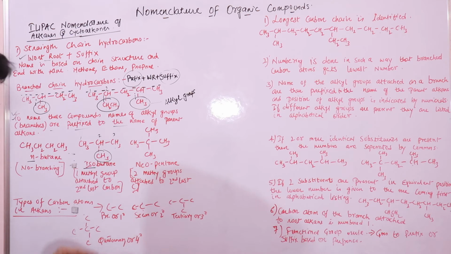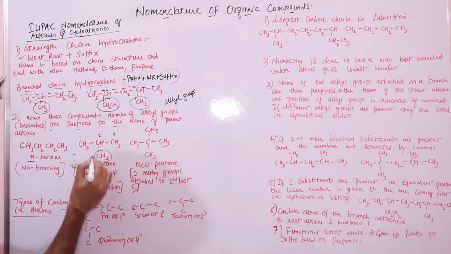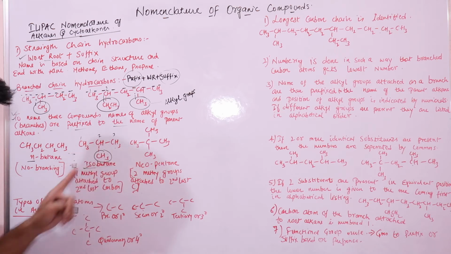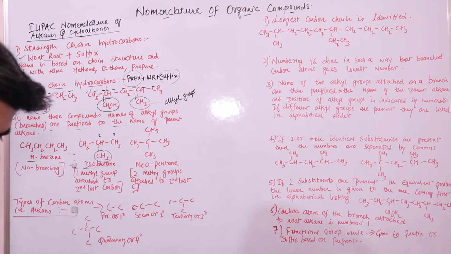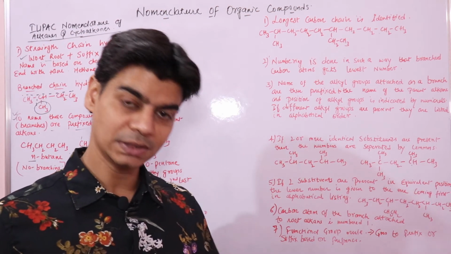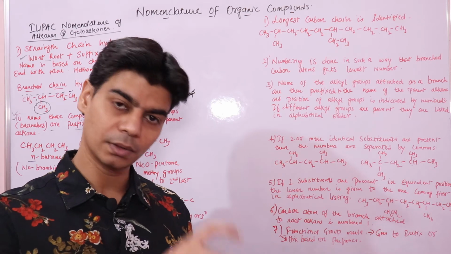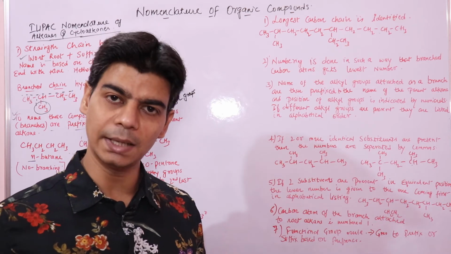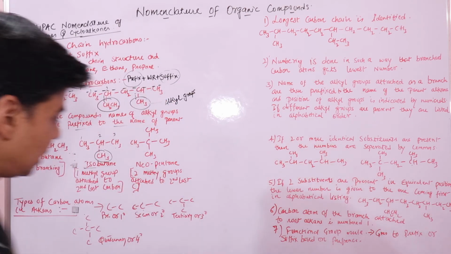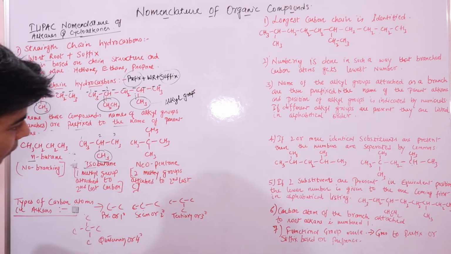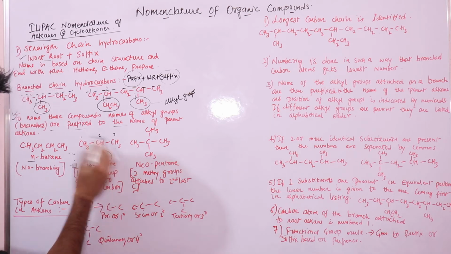You put isobutane, 1 2 3 4, 4 carbon atoms, butane. Since you have one carbon atom in the branch, one methyl group added as a branch, it is iso: one methyl group attached to the second last carbon atom. So wherever you see a carbon atom, just look at the second last carbon atom. If you have one methyl group added to the second last carbon atom, it's an iso compound, an isoalkane.